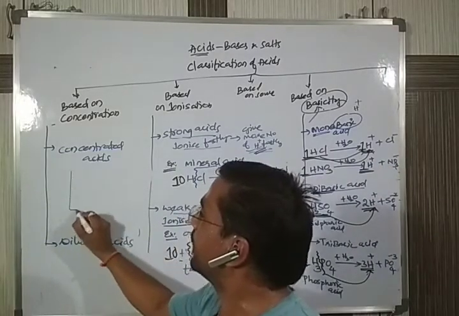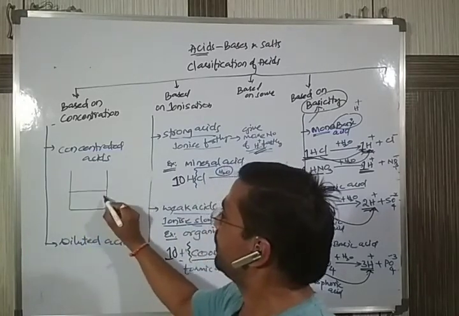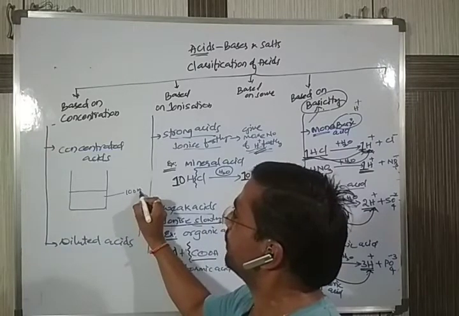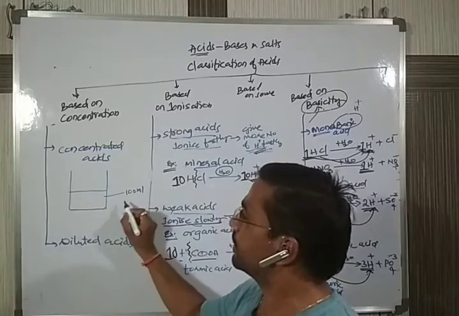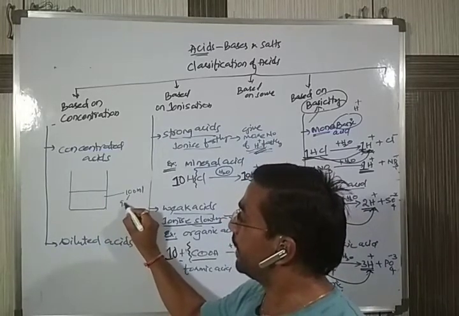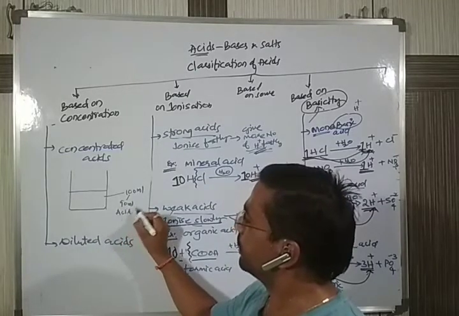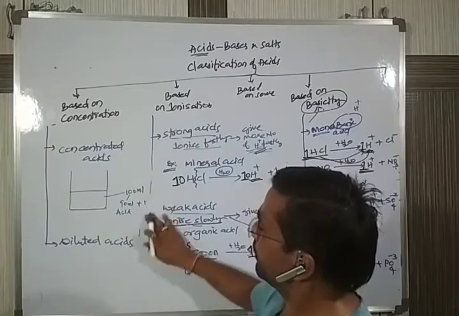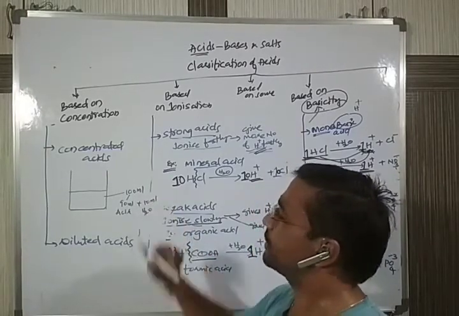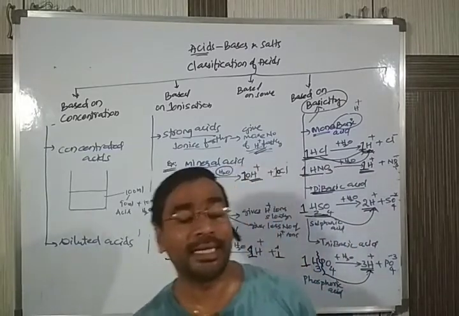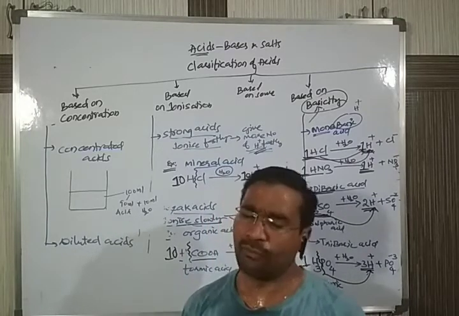Suppose, for example, I am taking one container. In this, I am taking 100 ml of acid. In this 100 ml, suppose 90 ml is the acid and only 10 ml is water. Because without water, any acid does not show its acidic nature. So water should be there.